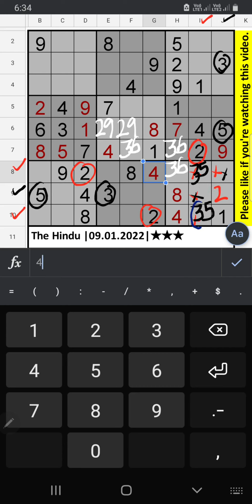Since 3 is here, 3 can't come in this cell. Then 3 is confirmed here. Then 6 is here. Here 6 is confirmed. In this grid, 2 numbers are remaining, 6 and 8. We will confirm later. In the 5th row, 2 numbers are remaining, 3 and 5. We will confirm later.